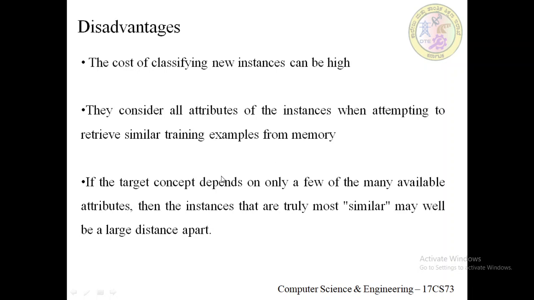Suppose the target concept depends on only a few of the many available attributes, then the instances that are truly most similar may well be a large distance apart.